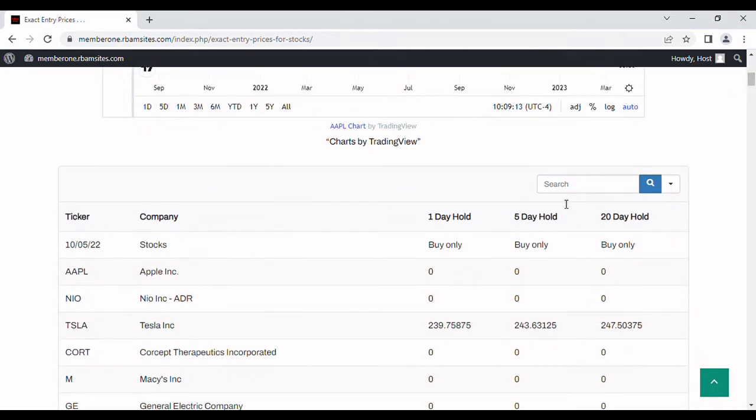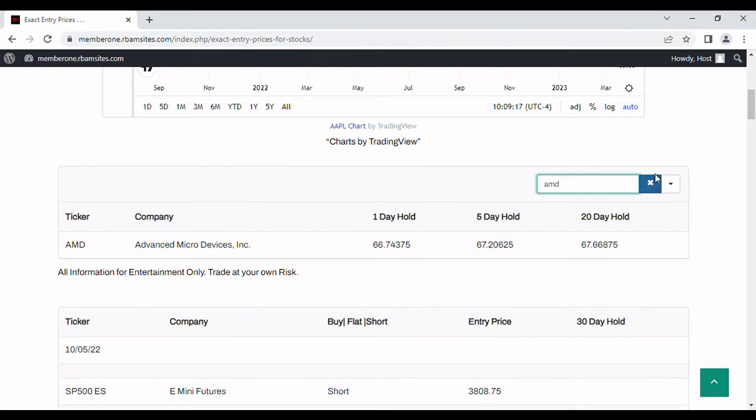Let's see if we can find AMD here on RBAM Research algorithmically generated prices. And it looks like we've got some buys in here today. These come out every morning before 7 a.m. These are out for the 5th, which is this morning. And Advanced Micro Devices got 66.74 all the way up to 67.66. Let's see what the price is trading at right now. These are buys, 1, 5, and 20-day holding periods. They're algorithmically generated, non-trend following. So let's see what this says.